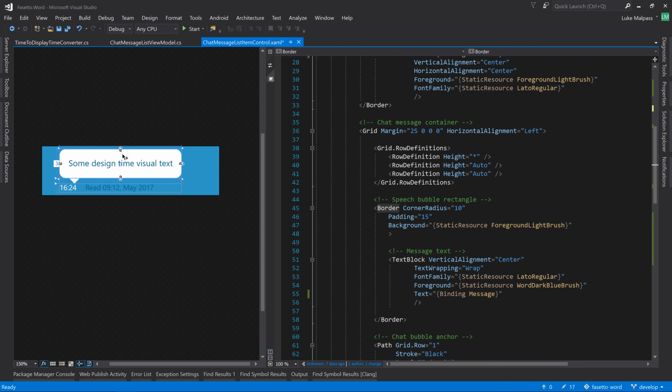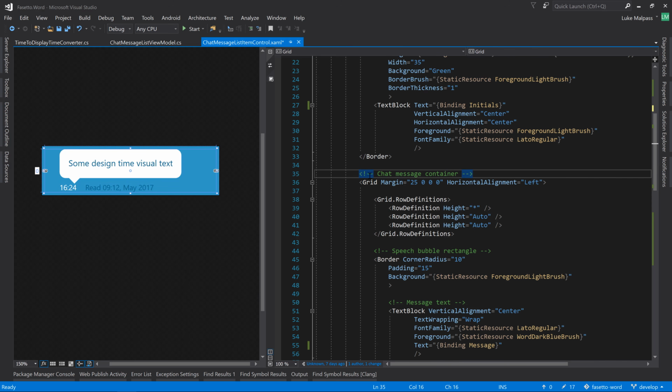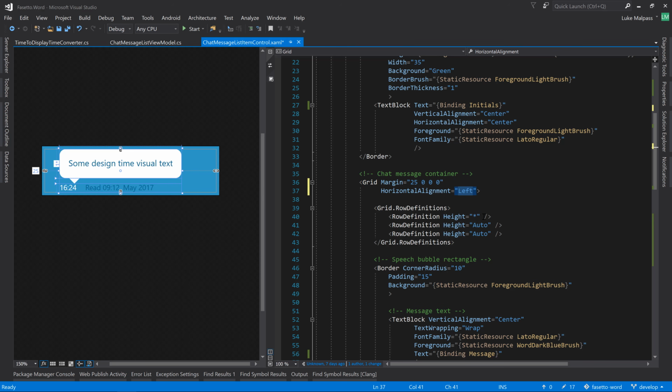Next we need to align this stuff to the right, so I think we'll want to align this whole grid at a guess. Let's try that. Yeah, that works.